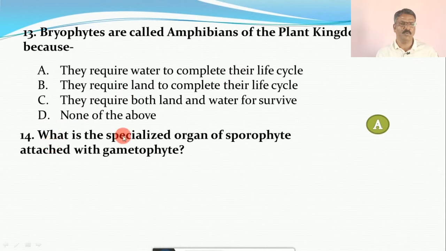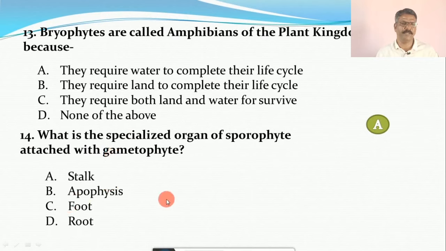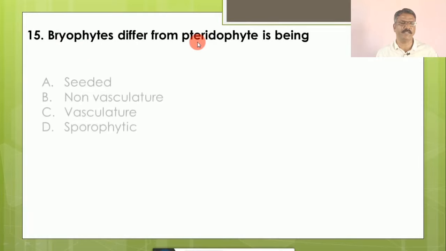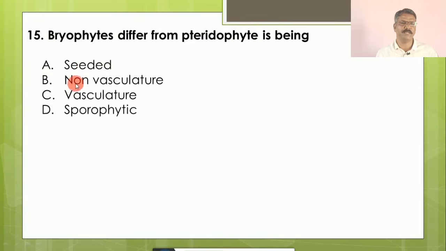Question number 14. What is the specialized organ of the sporophyte attached to the gametophyte? The options are A. stalk, B. apophysis, C. foot, and D. root. And the correct option is C, that is the sporophyte is attached to the gametophyte with the help of foot cells. Question number 15. Bryophytes differ from pteridophytes by being, the options are A. seeded, B. non-vascular, C. vascular, or D. sporophyte. And the correct option is B, non-vascular, because in bryophytes there is no vascular system.